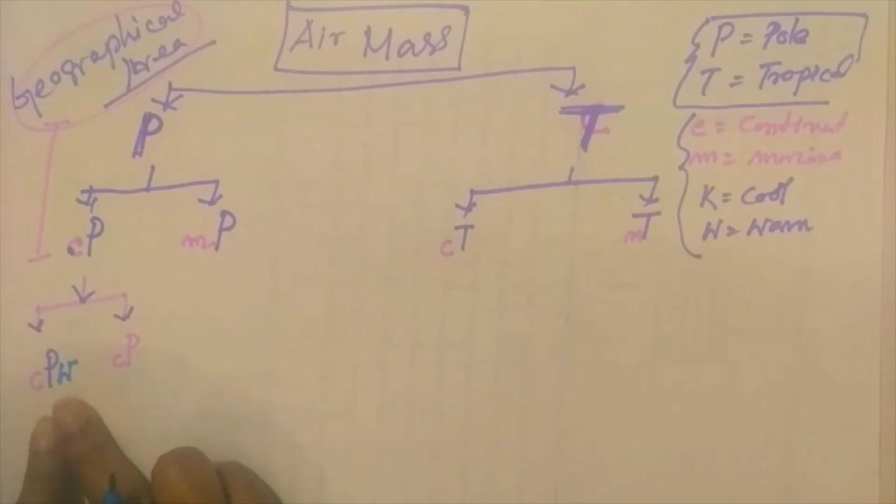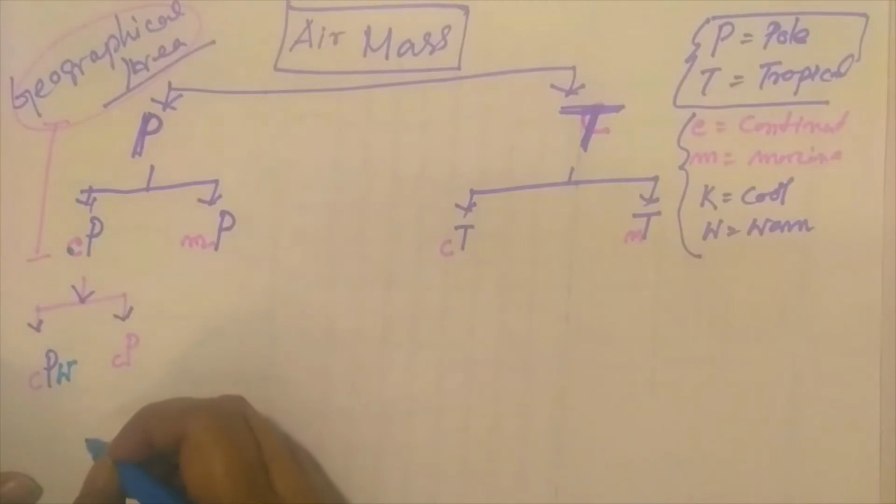Due to the heating process, the continental polar air mass, which was very cold, gets warm by the influence of the underlying temperature and humidity characteristics. This cold air mass, heated from below, is known as CPW.